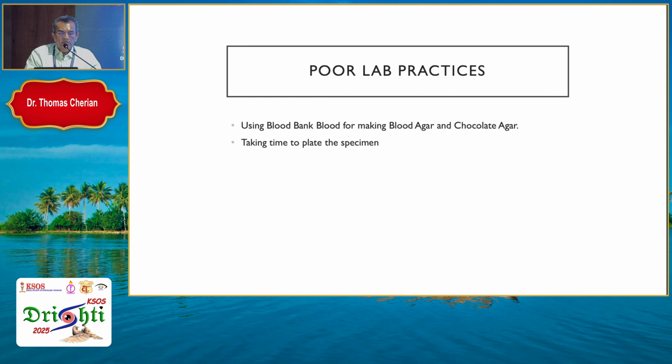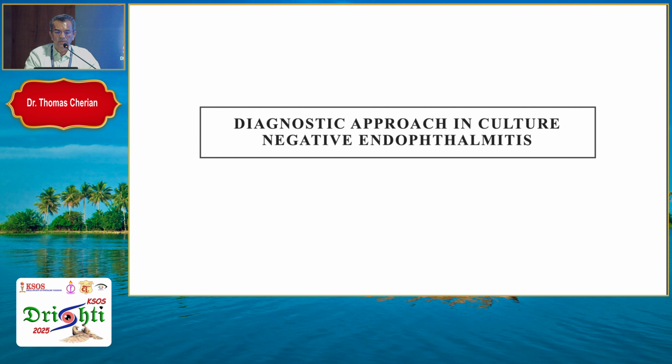So the alternative is collecting blood from the butcher in a sterile way. Sheep blood or buffalo blood can be used to make blood agar or chocolate agar. Nowadays, commercially available artificial media exist, but still never use blood bank blood, though most of our labs still use blood bank blood for preparing these. That is one of the main causes for getting culture negativity.